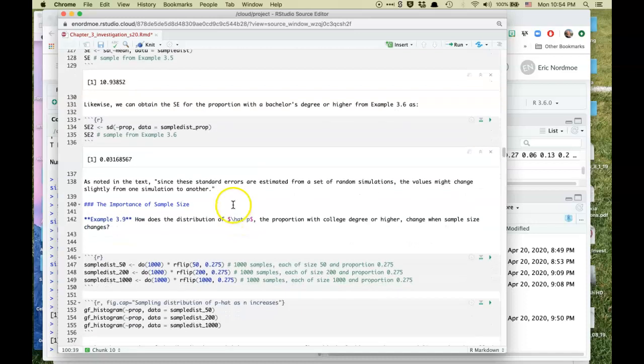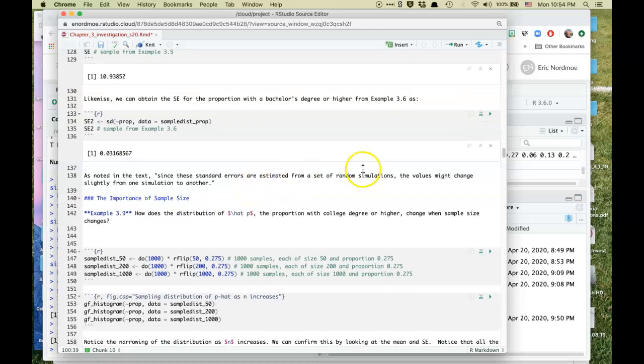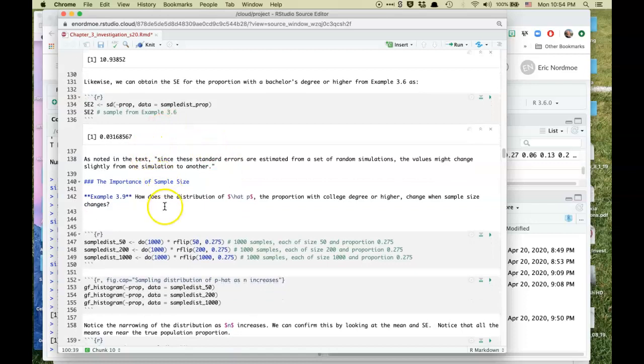Right, as noted in the text, since these standard errors are estimated from a set of random simulations, the values might change slightly from one simulation to another, but it should still be close to 0.03. If you want the estimate to change less, you'd increase the number of simulations. If you want to make the standard error smaller, then the sample size is what would be changing. You'd need a larger sample size.